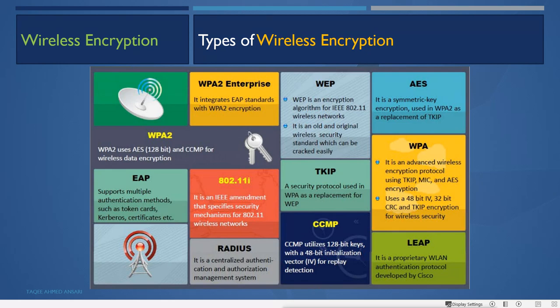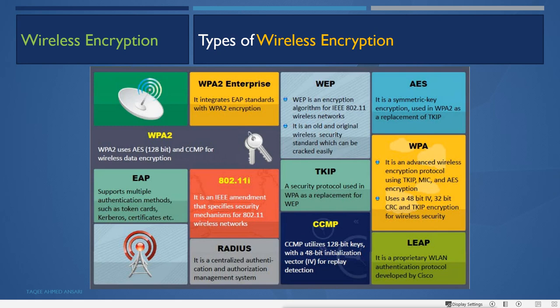Then after WPA we have WPA2. WPA2 is the next level, like an advanced version of WPA. Now WPA2 uses 128-bit AES encryption and CCMP for wireless data encryption instead of TKIP.